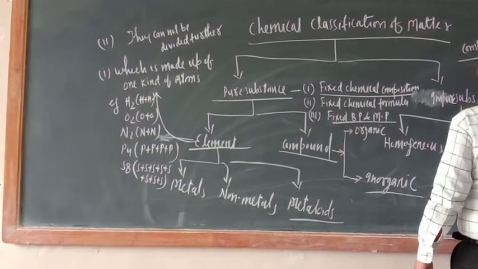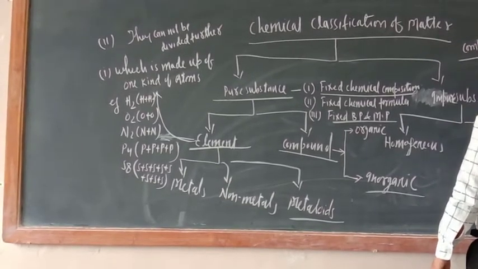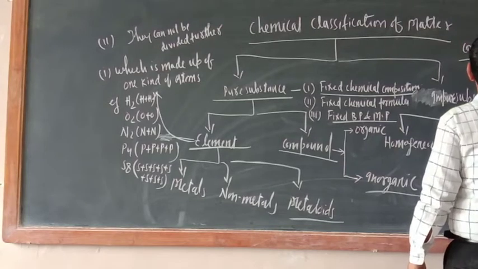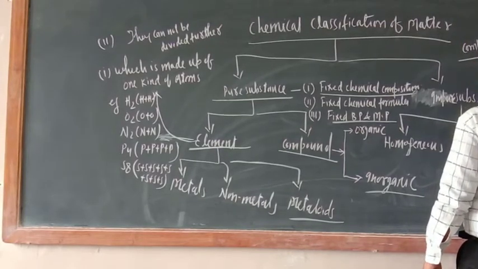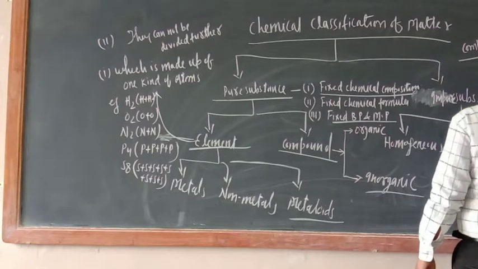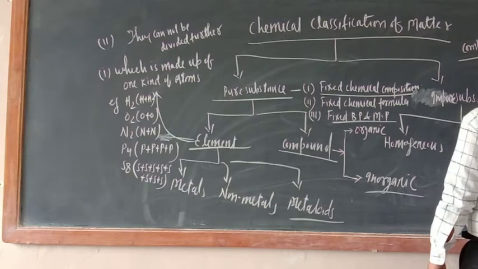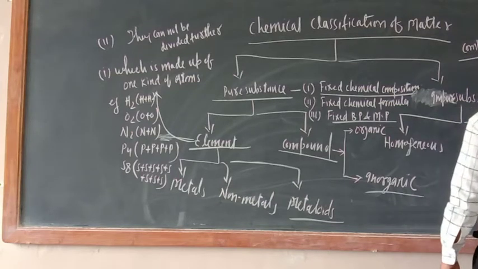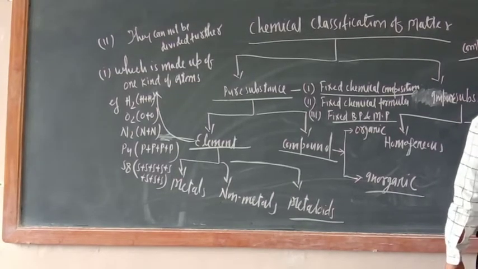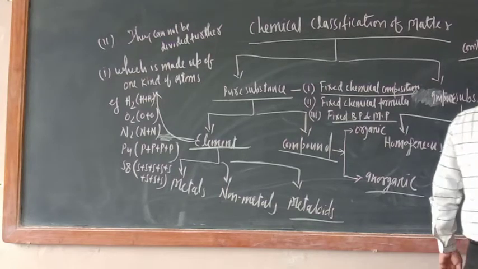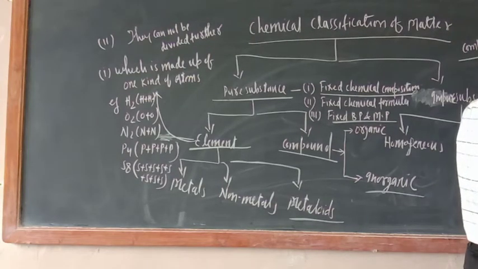Here only write: they are made up of one kind of molecules. Example, just see: CH4, HCl, H2O, these are compounds. Just see, in the whole volume of HCl, there is one kind of molecules, that is HCl.